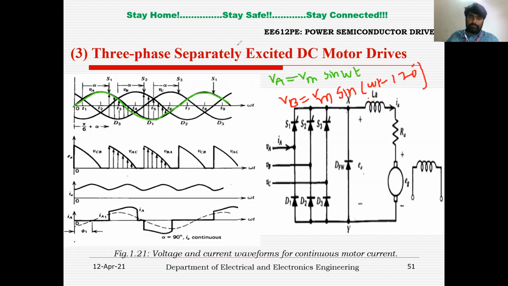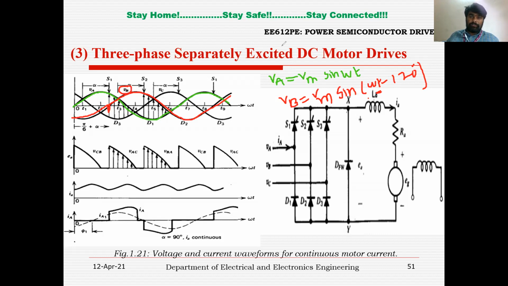Which means at omega t equal to 120 degrees, VB will be 0. You can see it at this particular point, and at different values of omega t the wave shape is like this, which is for VB.